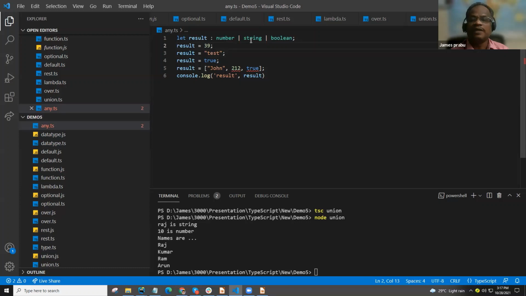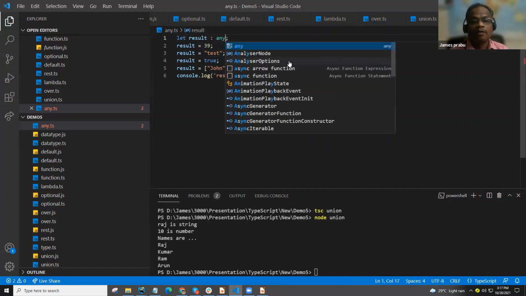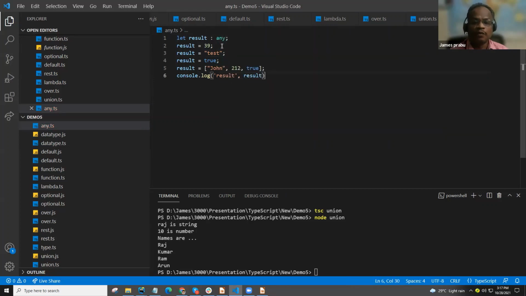Actually, this is a union type only, so it accepts number, string, boolean, since we have specified here. But the string array we haven't specified. That's why it shows the error. To overcome this, we just set any here. Now it won't complain about anything.